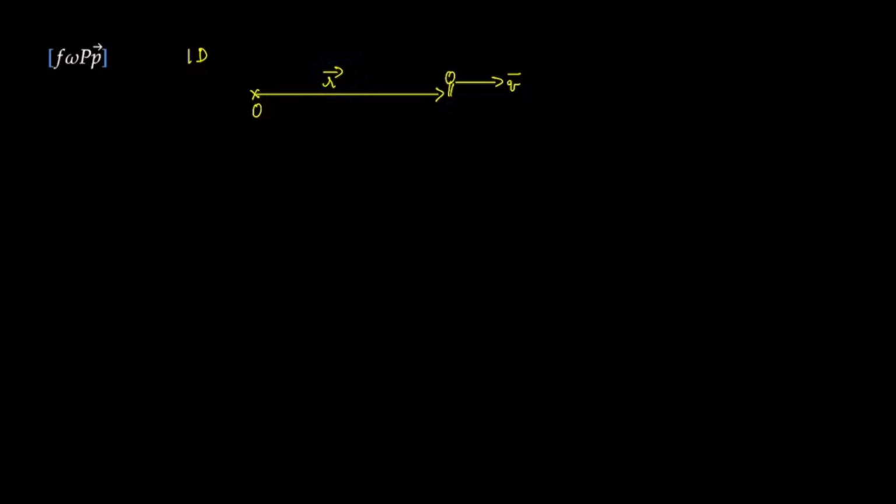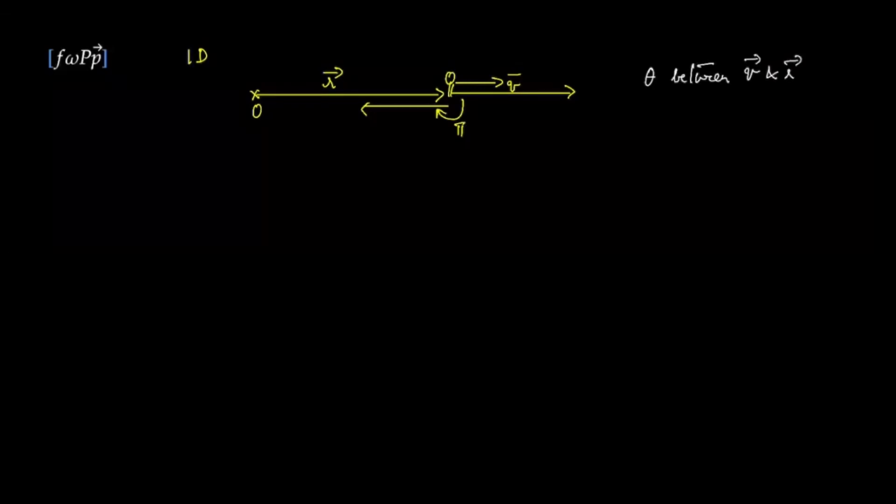So how do we say that mathematically? Look at the angle the velocity makes with the position vector. The angle between them in this case is going to be 0 because both are in the same direction. However, if you were to move back, then the position vector is in the forward direction and velocity is in the backward direction, so the angle between them would become pi. Therefore, we can say that if the distance is to increase, then the angle theta between the velocity vector and the position vector must be equal to 0. Or it could also be pi, but in that case, you know that it is going to decrease the distance.